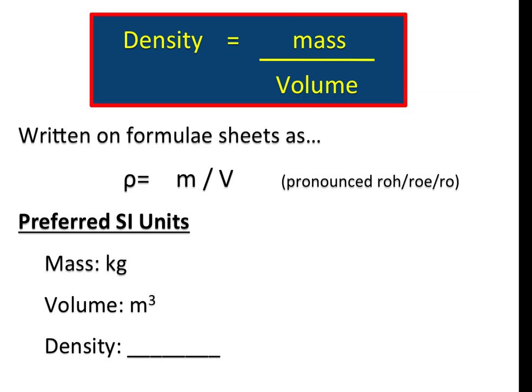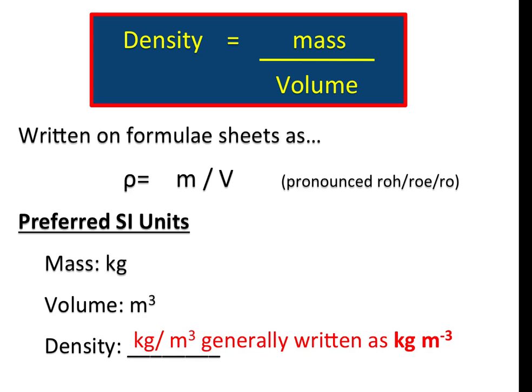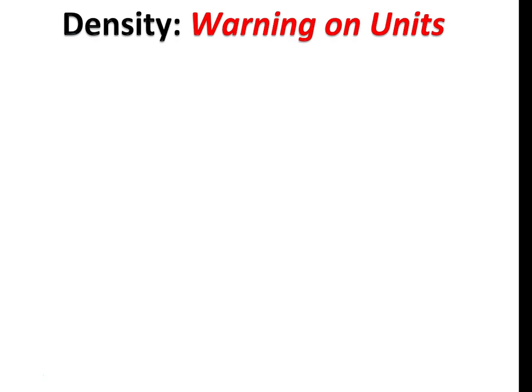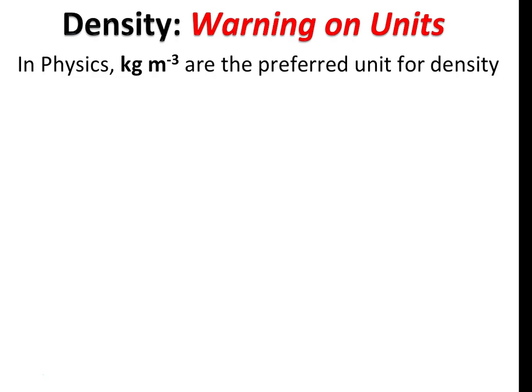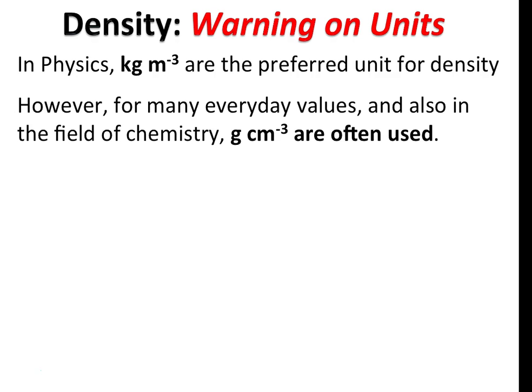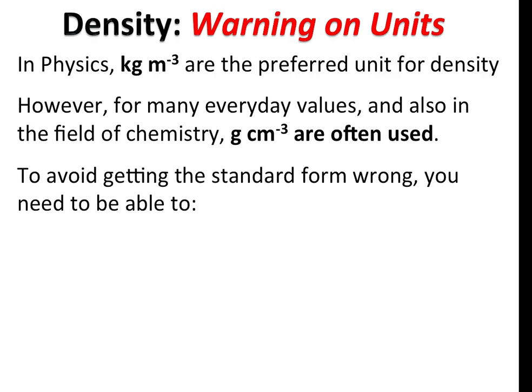Okay, so if mass is measured in kilograms and volume is measured in meters cubed, the units of density will, of course, be kilograms divided by meters cubed, or generally written as kilograms meters to the -3. Now, just a little warning here. In physics, kilograms meters to the -3 are the preferred units for density. But in many everyday values, and also in the field of chemistry, your units will be used as grams per centimetre cubed.